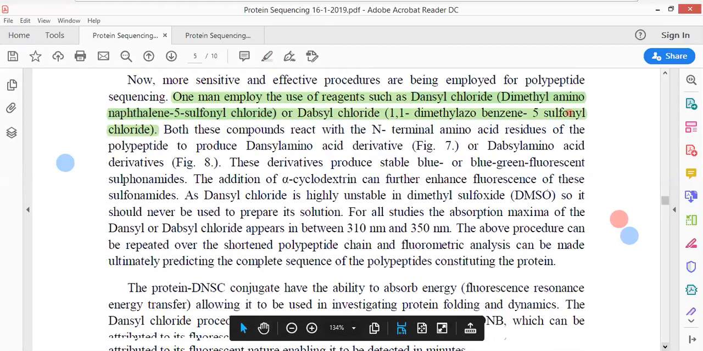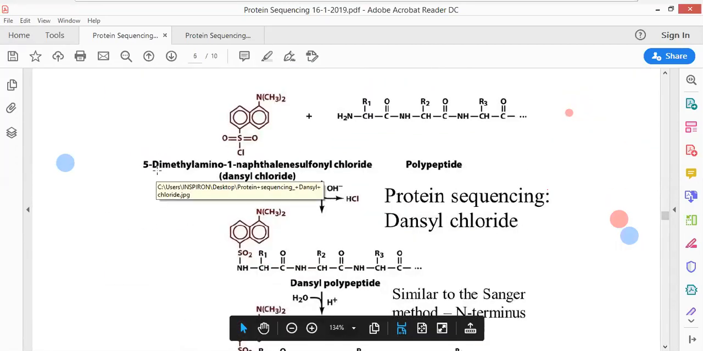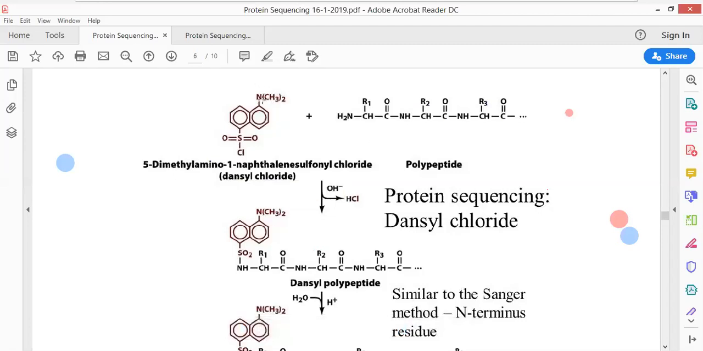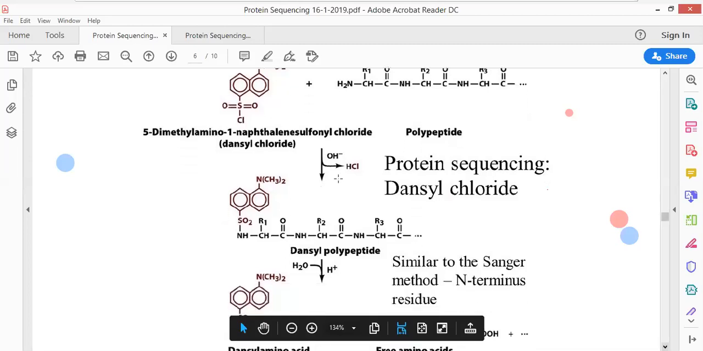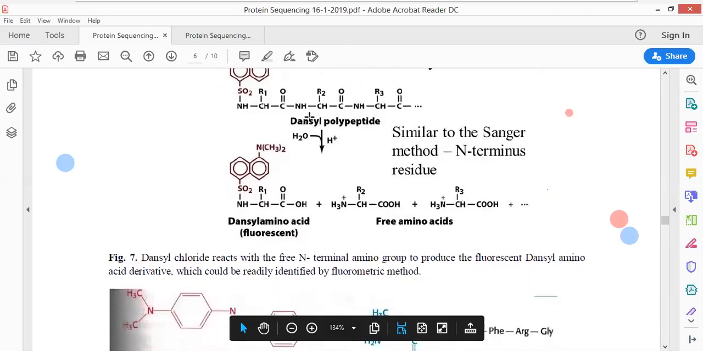Okay, now what happens with these compounds? Why are these compounds being used? For example, this 1-dimethylaminonaphthalene-5-sulfonyl chloride reacts with the N-terminus amino group of an amino acid and liberates the HCl. एक बार HCl बाहर निकल जाता है, then what happens? This group reacts with the N-terminus amino acid and leads to the formation of dansyl polypeptide.